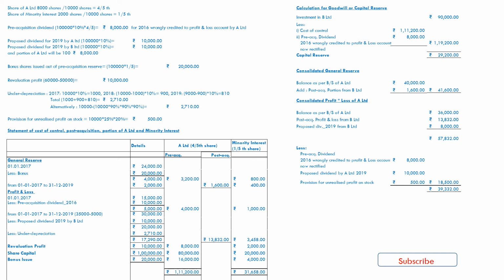Now we are going to consolidate each figure. Adding as non-current investment, we get only 25,000 for the consolidated balance sheet.